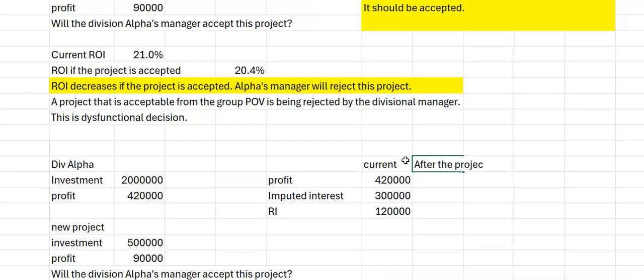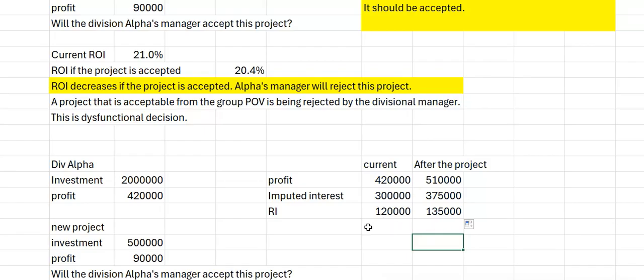After the project has been accepted, how much will their profit be? Now 420, the project gives 90, so 510. How much will be the imputed interest? That means the required return on the investment. Altogether, this much is the investment, and on this investment they want 15% return. Now, how much is the residual income? Same formula, drag it. Can you see residual income increased?